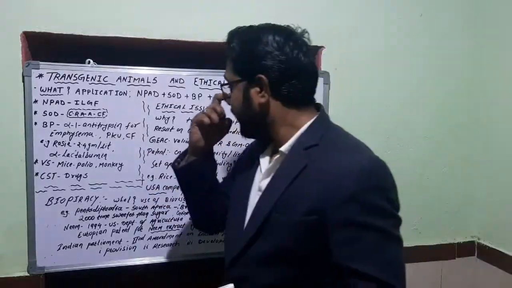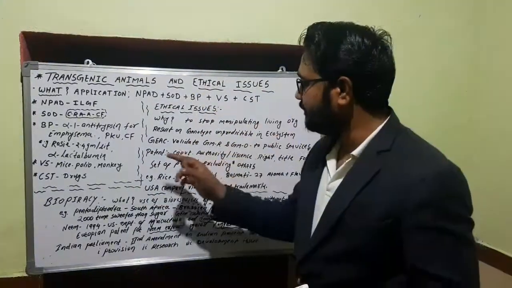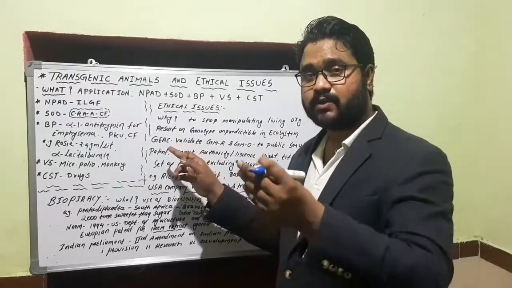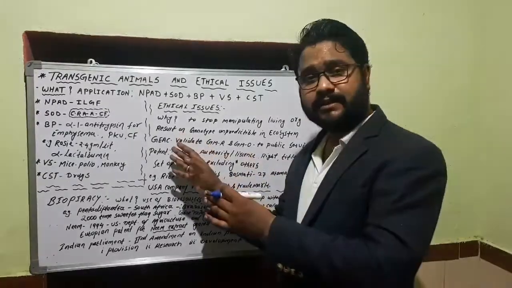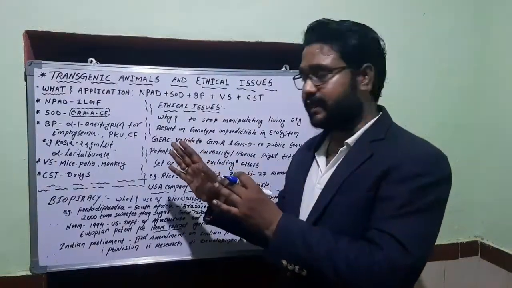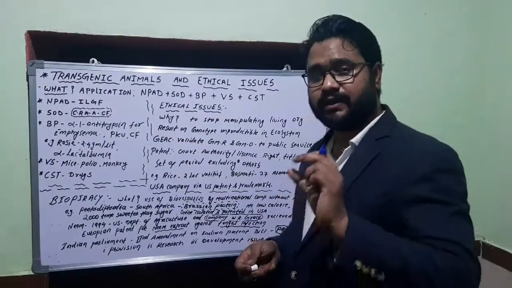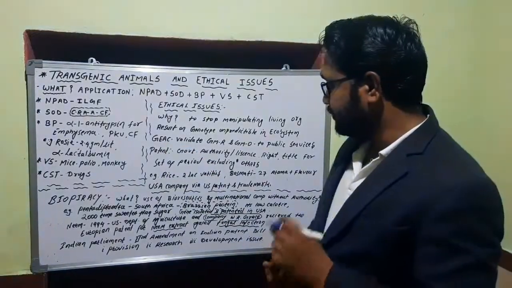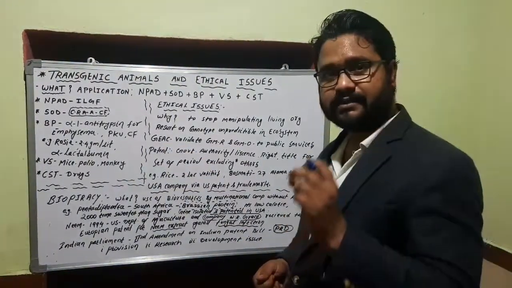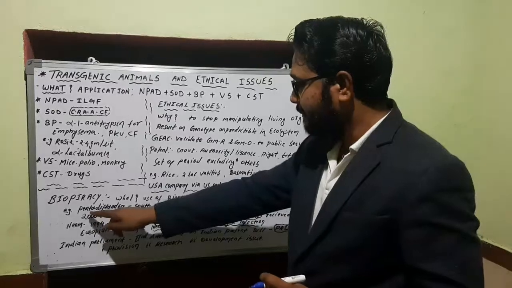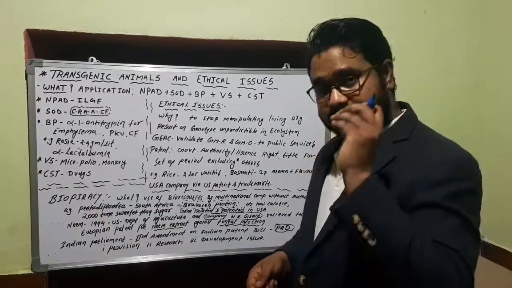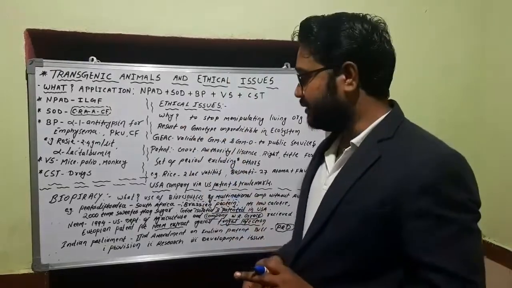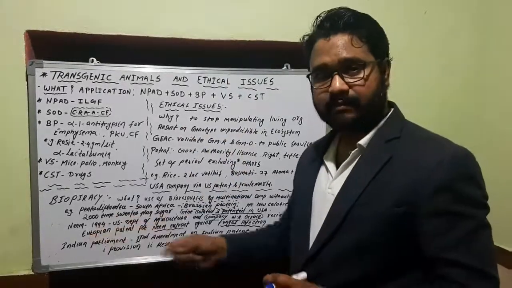And at the end you should remember the long form of this GEAC, and who heads this committee. The Indian Forest and Environment Ministry controls this GEAC. And at the end you should understand some examples of biopiracy. That is Pentadiplandra, a plant in South Africa, whose Brazzein gene was exploited by a US company. Even the neem example is there.